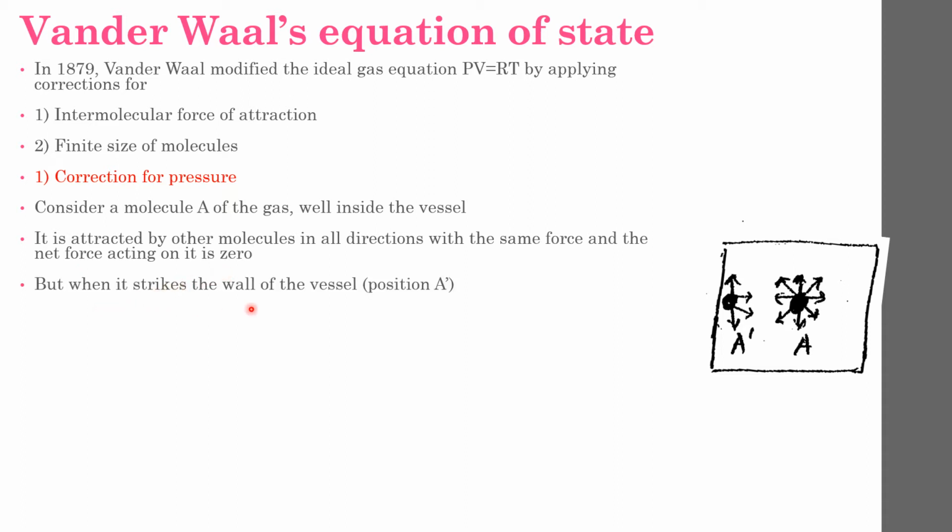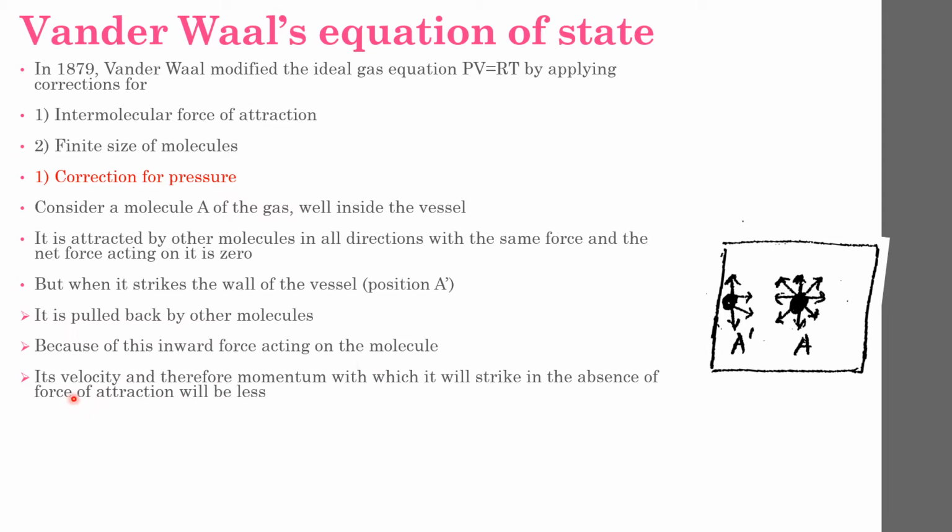Now when this molecule A dash strikes the wall of the vessel, it is pulled back by other molecules. It experiences forces from the back side; the other molecules will be pulling it back. Because of this inward force acting on the molecule, its velocity and therefore the momentum with which it strikes the wall is reduced compared with the absence of the force of attraction.